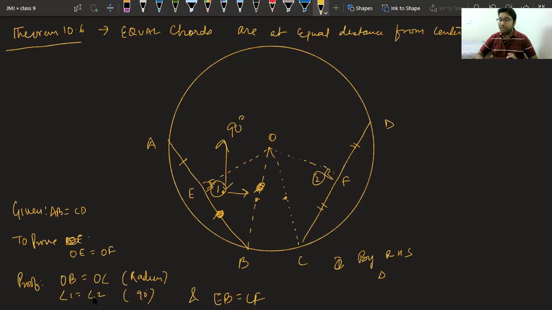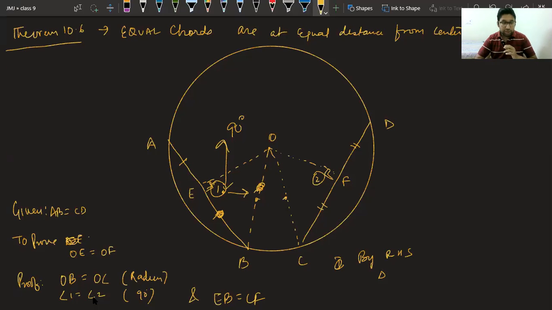That's it. Now I request you all, you can use that, but first you also have to prove that EB and CF are equal. Utkarsh, for that also you have to prove EB equals CF. Then only you can use that, because you're not taking the complete chord. You are taking only a portion of it. So you need to prove that the half portion is also equal. In any way you have to prove that thing.